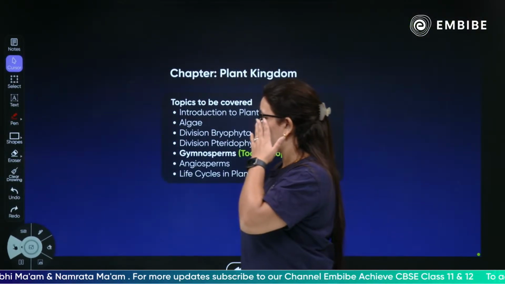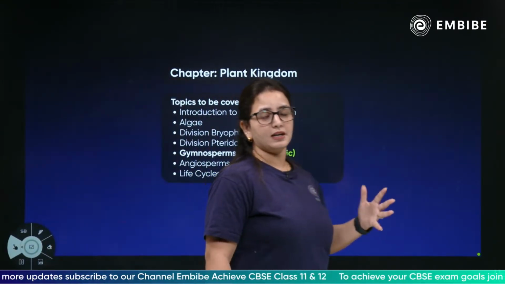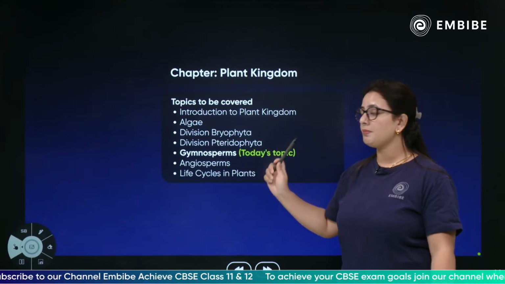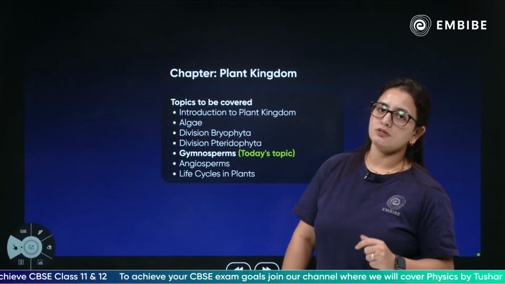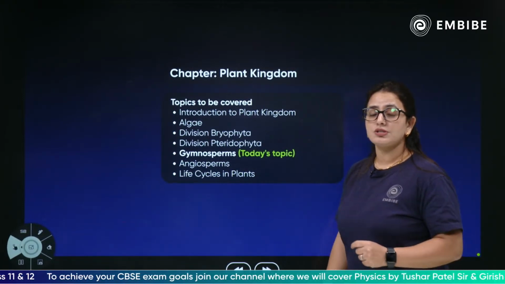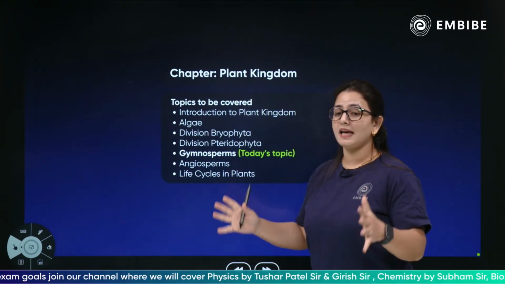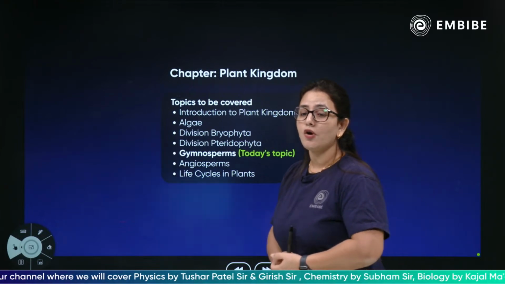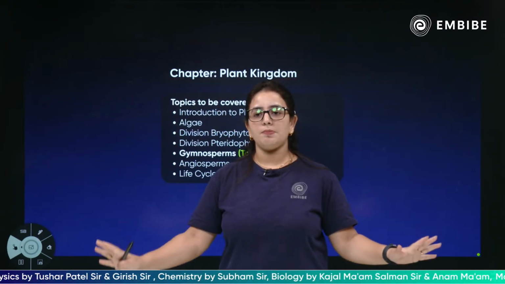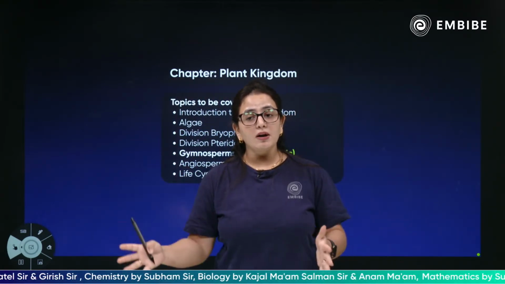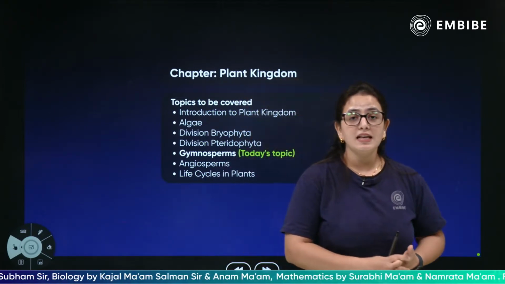So children, all the topics which have been covered in this session and will be covered would be related to this. We have discussed the plant kingdom. We have discussed the characteristics of algae, which was very vast. We have discussed the division Bryophyta, and also the division Pteridophyta. Gymnosperms is today's topic. We're going to discuss the angiosperms, and of course the most important part, the life cycle of all these plants: haplontic, diplontic, haplodiplontic. All the life cycles would be discussed in that session. So yes, children, do not